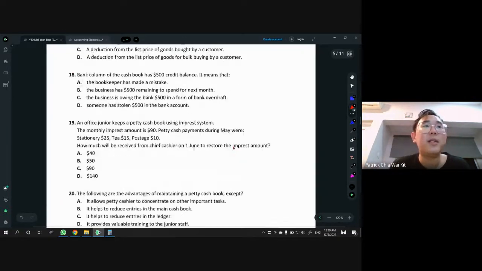These are all theory. Next one, 18. Bank column of the cash book has 500 credit balance. What does that mean? They're actually asking, in the bank T account, you see the word credit balance. The word balance itself, please remember this.